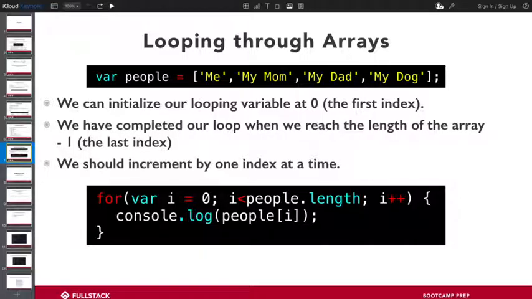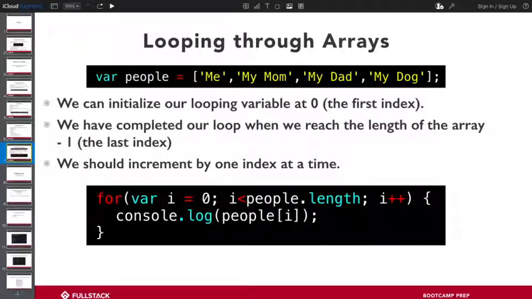And then i++ just means that every time we go through this iteration down here, we're going to add 1 more to i. So i is going to equal 0. We're going to go through the loop once. i will now equal 1, and so on, until we violate this condition of i is less than 4. As soon as i reaches 3, we're going to do this loop 1 more time, and then i will become 4, and we'll say, oh, this no longer holds true. We're done with our loop, which also means we've reached the end of our list.